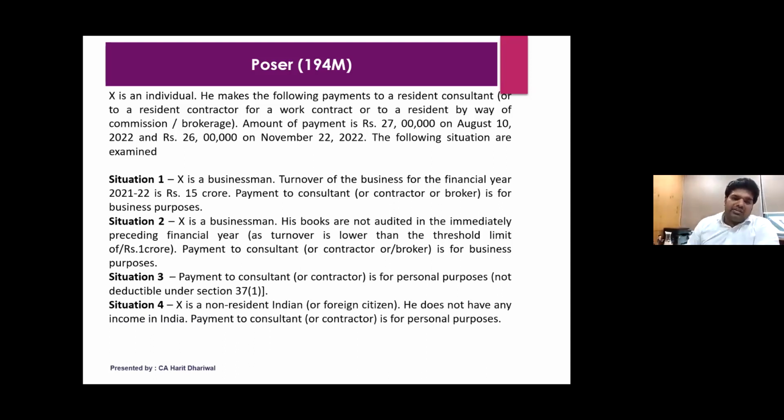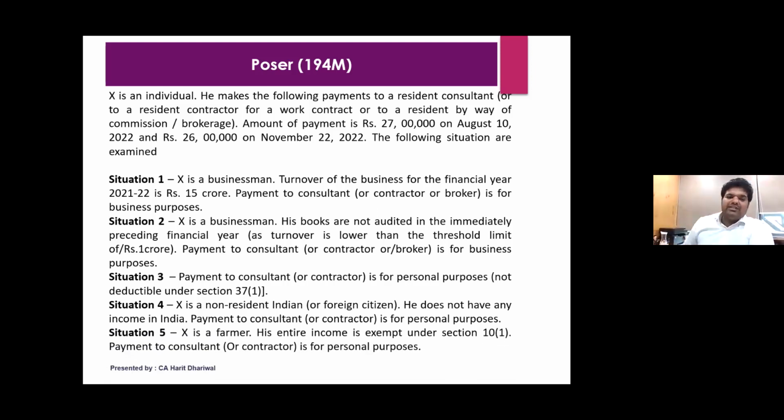Now, X is a non-resident Indian who does not have any income in India, but he makes a payment to a consultant for personal purposes. Would 194M apply? The answer is yes, because there is no exception for non-residents. Similarly, X is a farmer whose entire income is exempt. Like we saw, there was a clarification under 194P or 194Q, but in this case there is no clarification. Even if the farmer is paying a contractor for personal purposes and the amount exceeds 50 lakh rupees, TDS under 194M would be applicable.